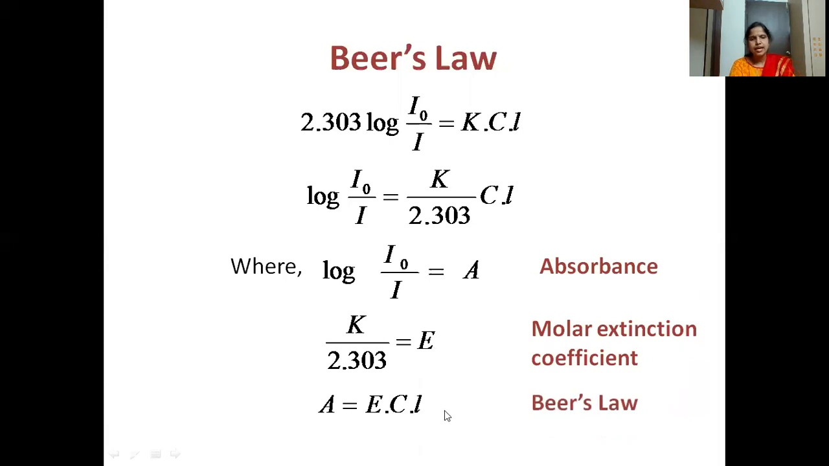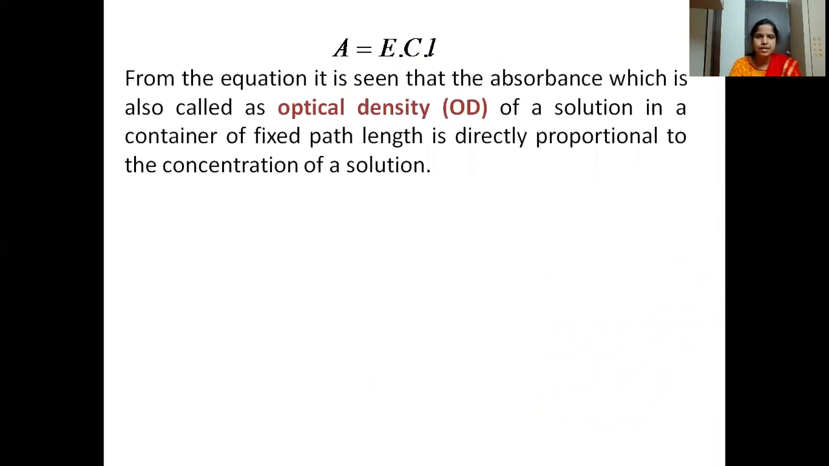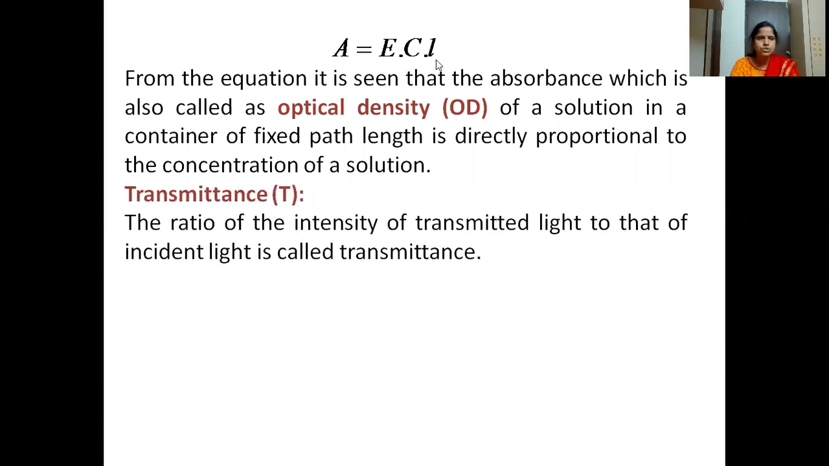It says that absorbance is directly proportional to the concentration of the solution as well as the path length of the solution. The combination of these two laws is nothing but the Lambert-Beer law or Beer-Lambert's law. It states that A is equal to epsilon Cl. This is the equation you have to keep in mind. According to this equation, we have different terms we have to define. Absorbance is directly proportional to the concentration as well as the path length of the solution. And as I said, there is another term, which is transmittance.